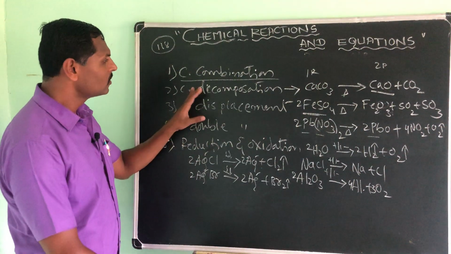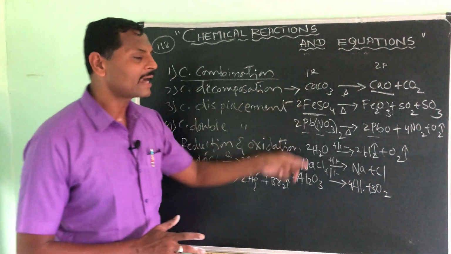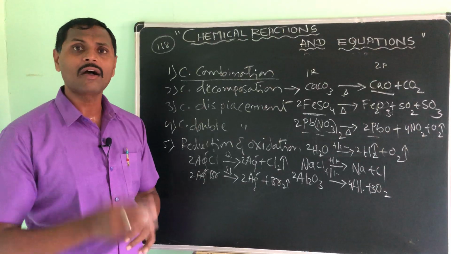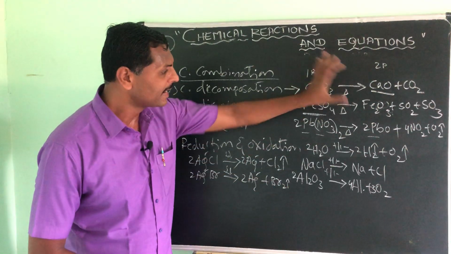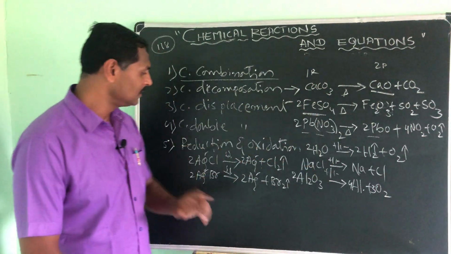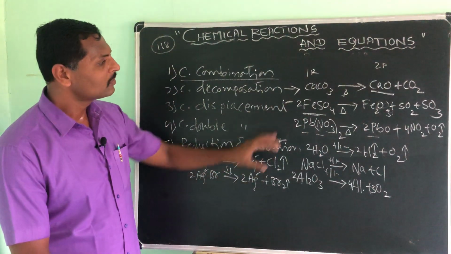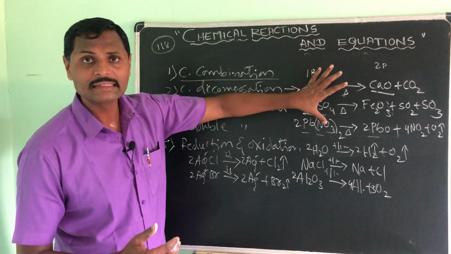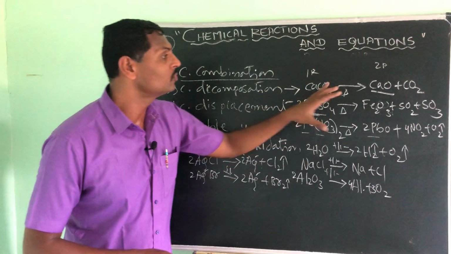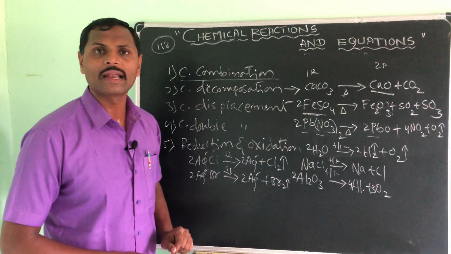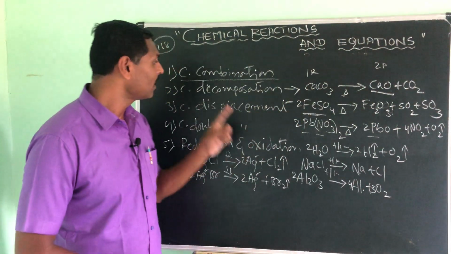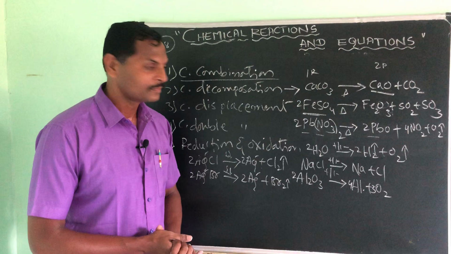Means what, sir? To split any reactant, we are using energy. Those energies are of three types: heat energy, electric energy and light energy. So the products we get by using heat energy to split a reactant, those reactions are called thermolytic reactions or thermolytic decomposition.